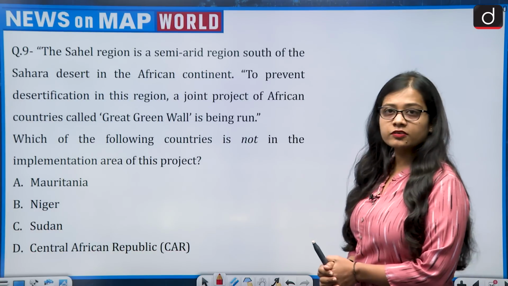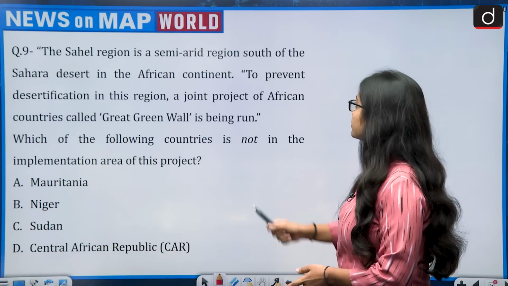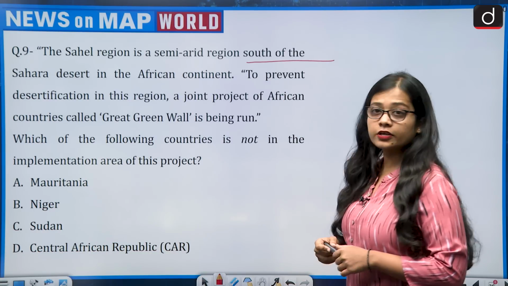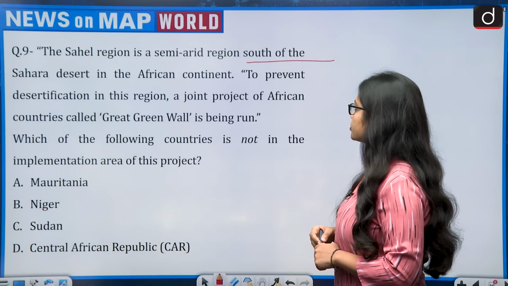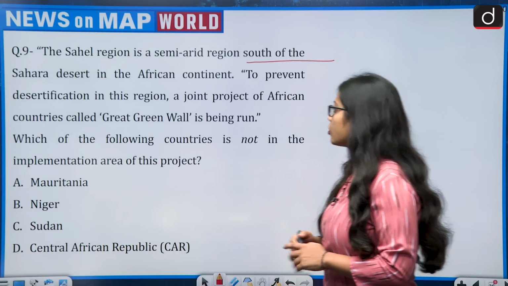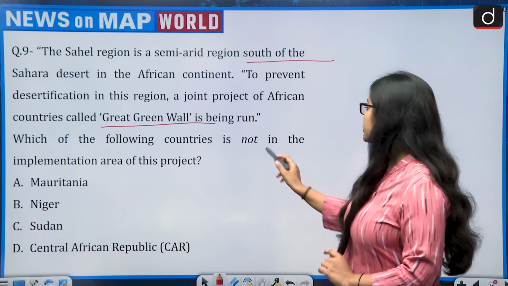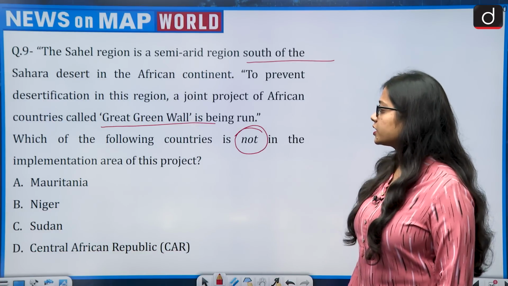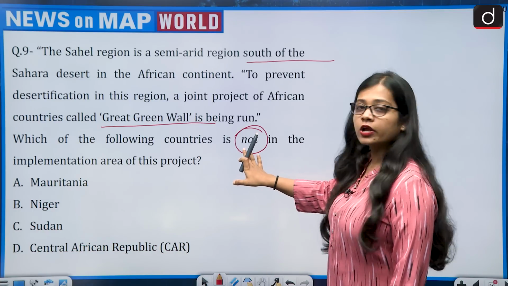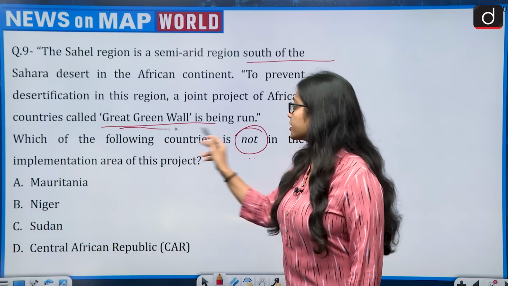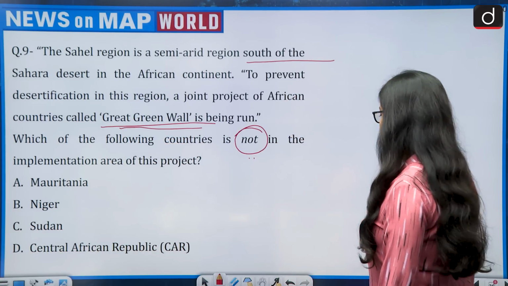Now the question says the Sahel region is a semi-arid region south of the Sahara Desert in the African continent. To prevent desertification in this region, a joint project of African countries called the Great Green Wall is being run. Now, which of the following countries is not in the implementation area of this project? So, it is asking in simple terms which countries are not part of the Great Green Wall. And the options are Mauritania, Niger, Sudan, Central African Republic.